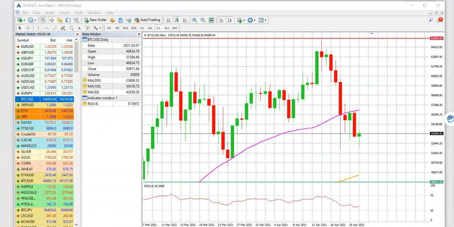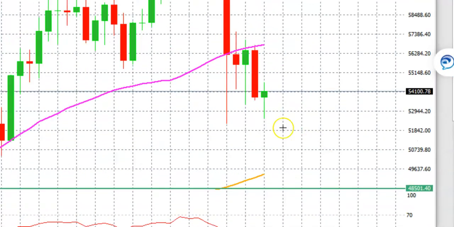However, there is another possibility that we also keep in mind, and that is the possibility of forming a double bottom. So the first bottom being over here, and the second bottom the price is just forming over here. So let's see if the price can really form these two bottoms, because if they do, then they are classified as a bullish pattern, and then we could easily see the price breaking to the upside from here.